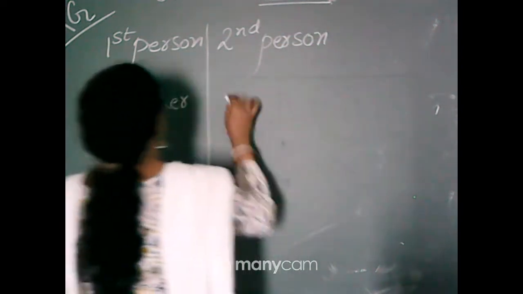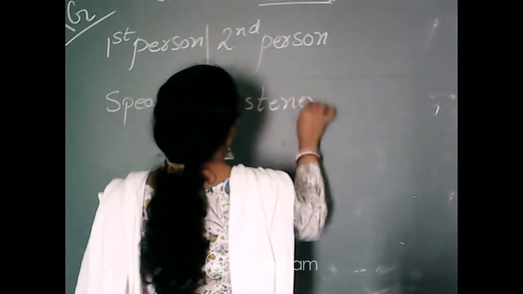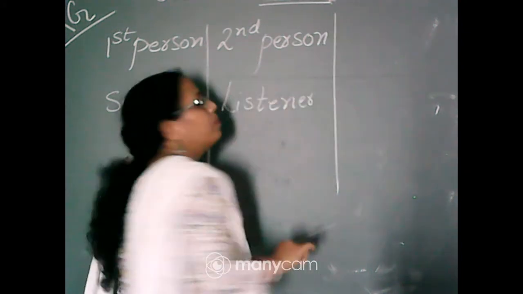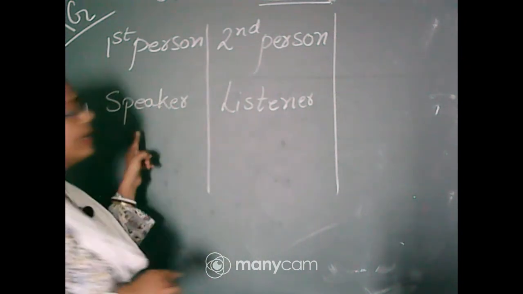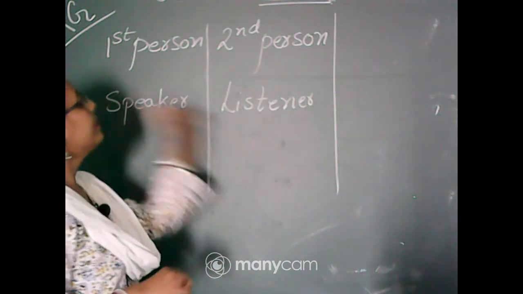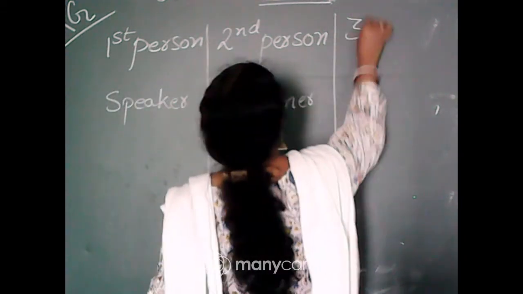And the third person is the person about whom the speaker is talking and the listener is listening.